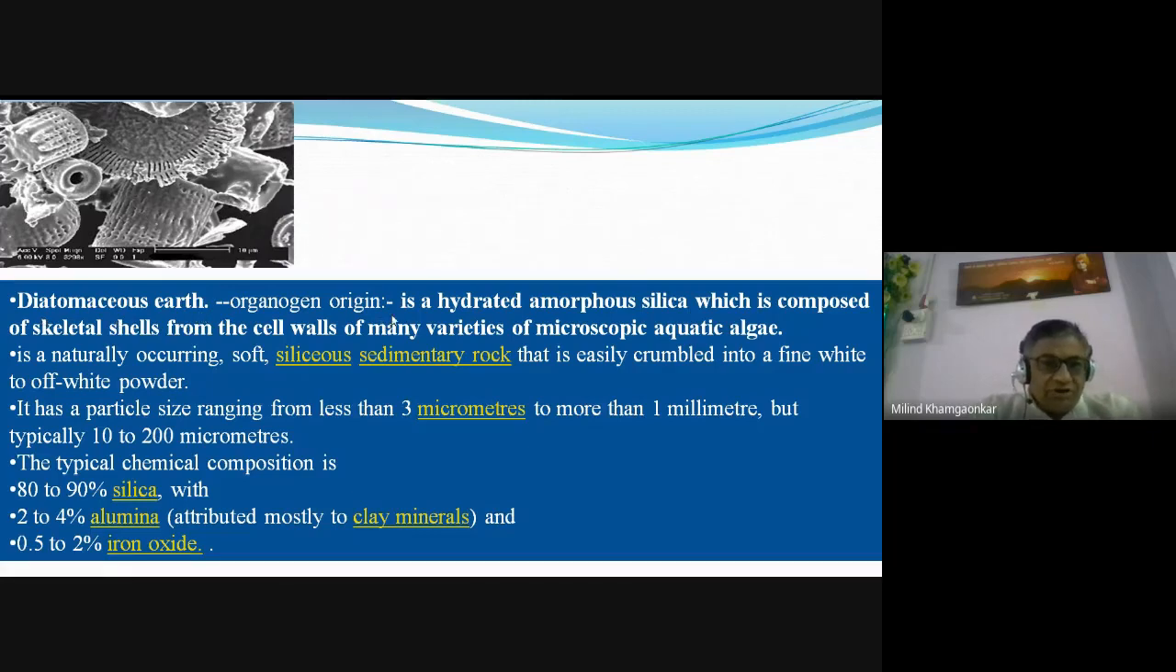Okay, its origin is organogenic, that is, it is a hydrated amorphous silica. Amorphous is nothing but the opposite of crystalline. The material is obtained on earth in two forms, one is crystalline form and one is amorphous, non-crystalline form. So this diatomaceous earth is obtained in our soil in the form of amorphous silica, which is composed of the skeletal shells from the cell walls of many varieties of microscopic aquatic algae.